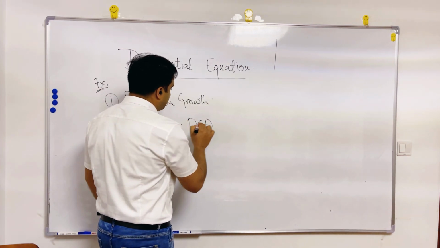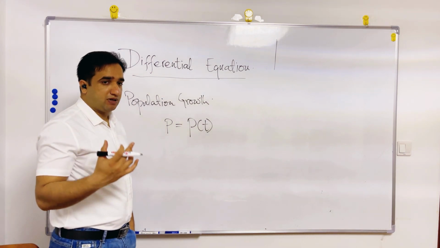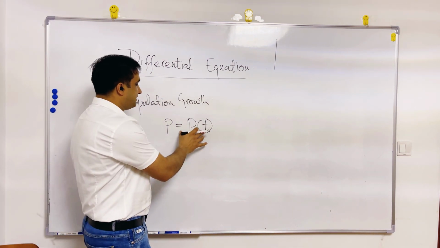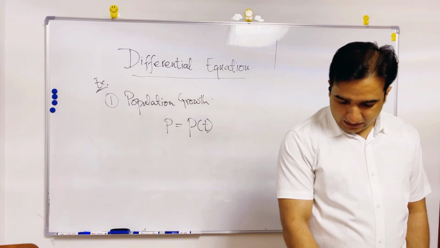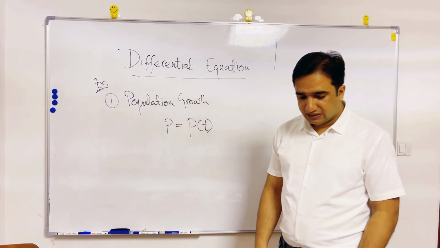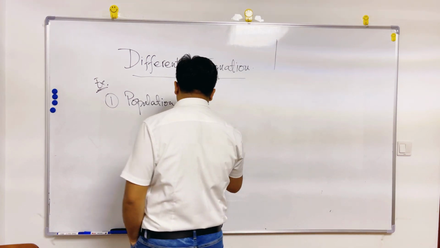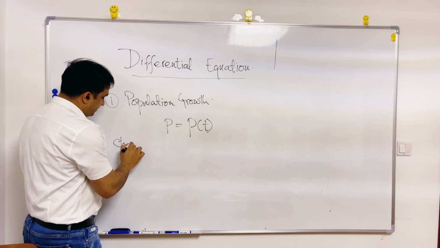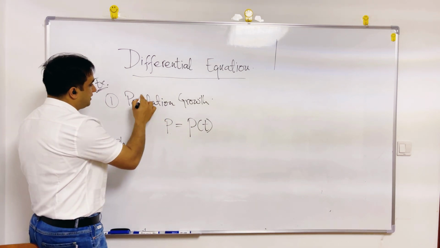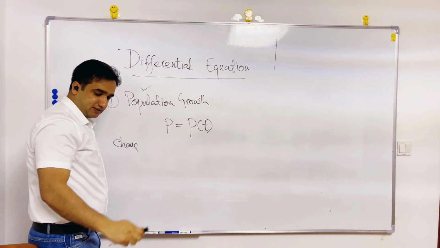This P is the total population, and this is depending on the time t. And if we want to write this equation in the form of a change, then we will write a change in this P, it means the total population.